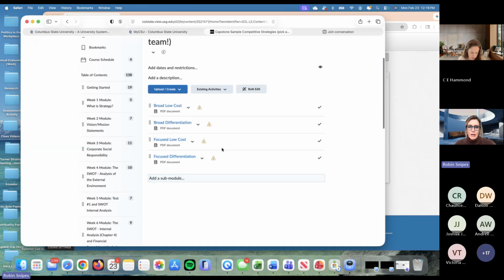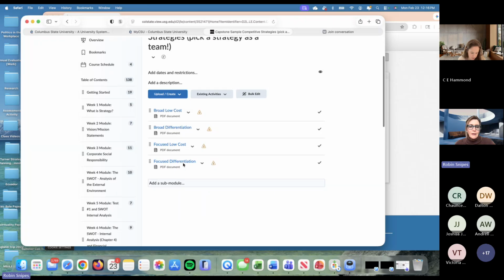You might decide, well, I don't want to do any of these four. I want to do a blend, sort of like a best value strategy. That's fine. Just describe to me on your team's private discussion board post what you think your team would like to do.